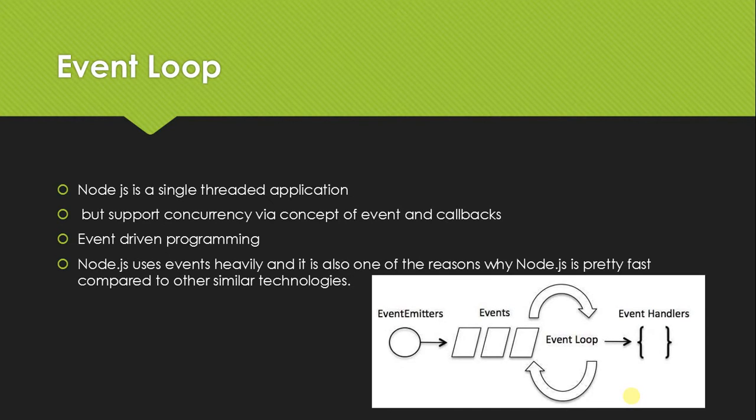Node.js uses events heavily, and it is also one of the reasons why Node.js is pretty fast compared to other similar technologies. As every API of Node.js is asynchronous and being single-threaded, it uses asynchronous function calls to maintain the concurrency. Node uses observer pattern. Node thread keeps an event loop, and whenever any task gets completed, it fires the corresponding event which signals the event listener function to get executed.